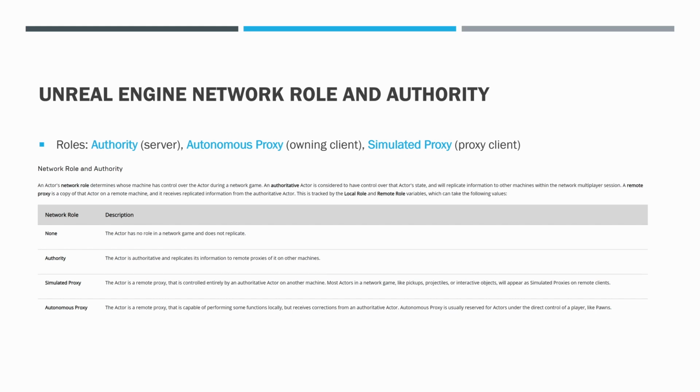And then the next one is autonomous proxy, which is: the actor is a remote proxy that is capable of performing some functions locally, but receives corrections from an authoritative actor. That's fine. Autonomous proxy is usually reserved for actors under the direct control of a player, like pawns. So this is potentially misleading in that it makes you think that if it's a pawn or a character or something that inherits from a pawn, it's always going to be an autonomous proxy. That is not correct. That is not how it works. Let's take a look at how it actually works. This is the most important part.